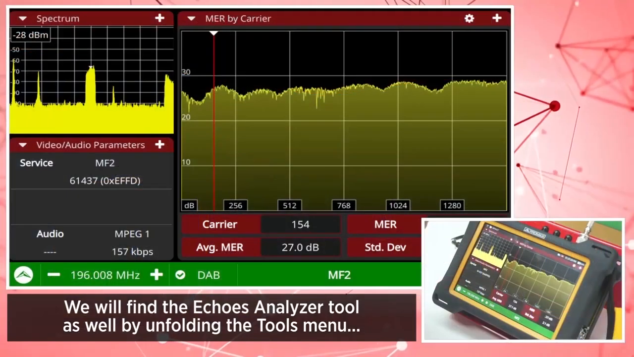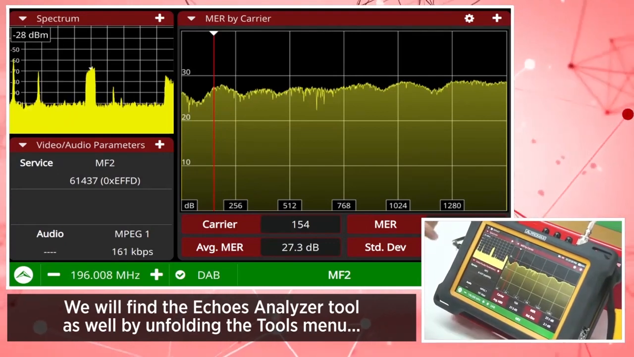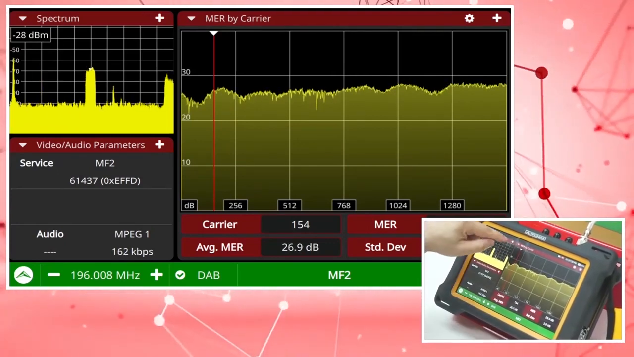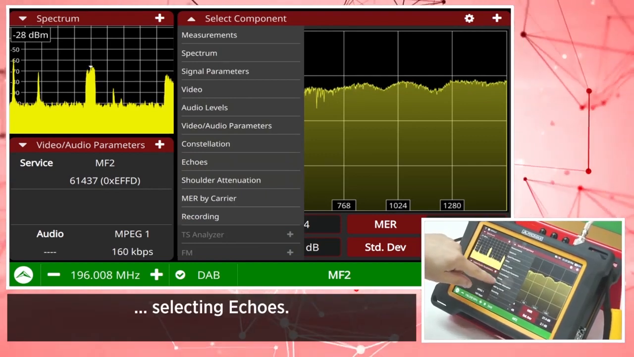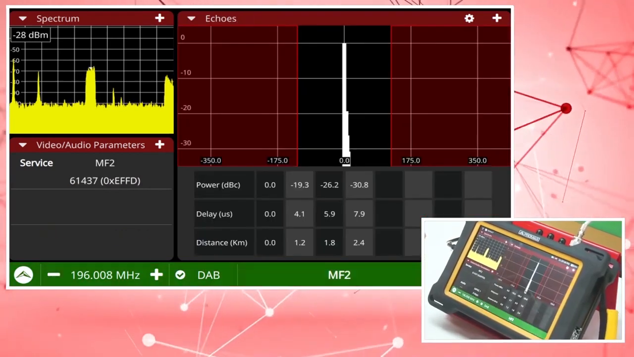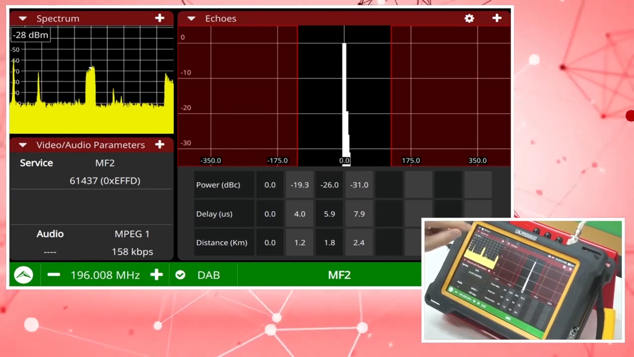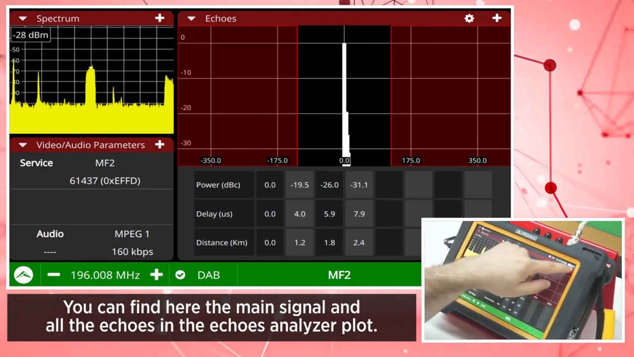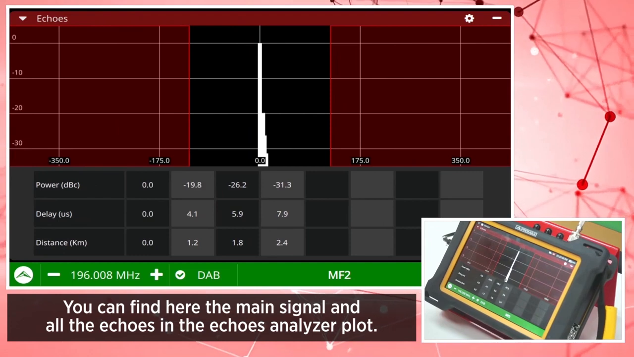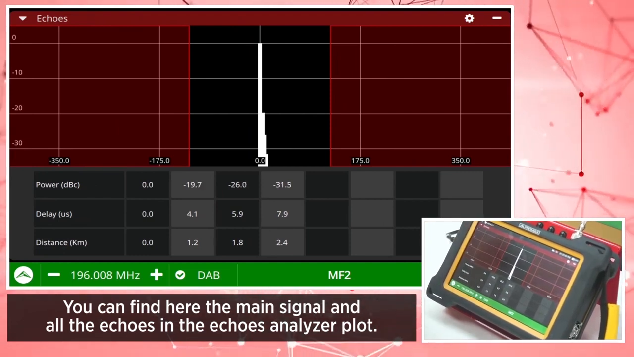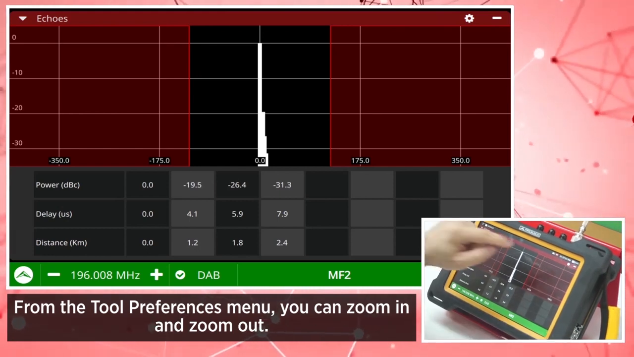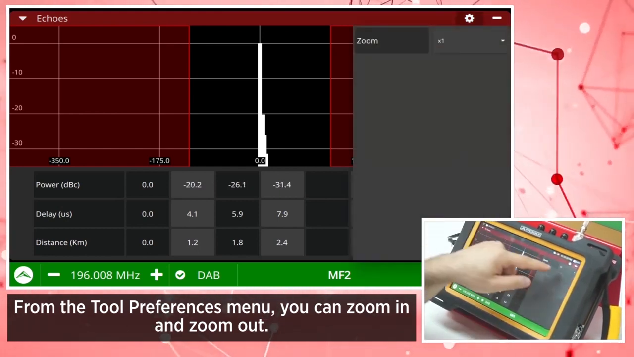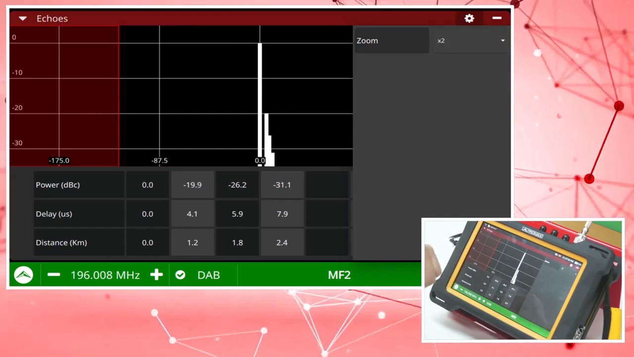We will find the echoes analyzer tool as well by unfolding the tools menu, selecting echoes. You can find here the main signal and all the echoes in the echoes analyzer plot. From the tool preferences menu, you can zoom in and zoom out.